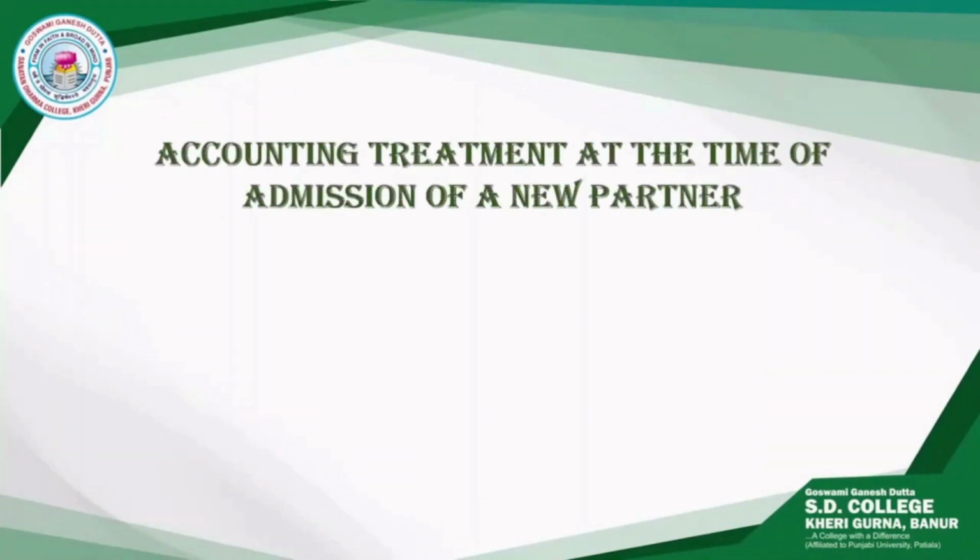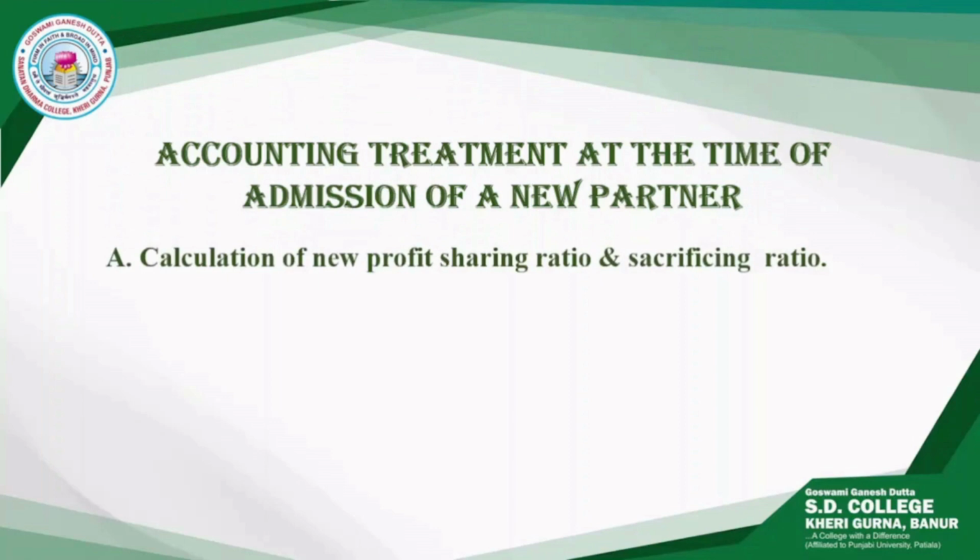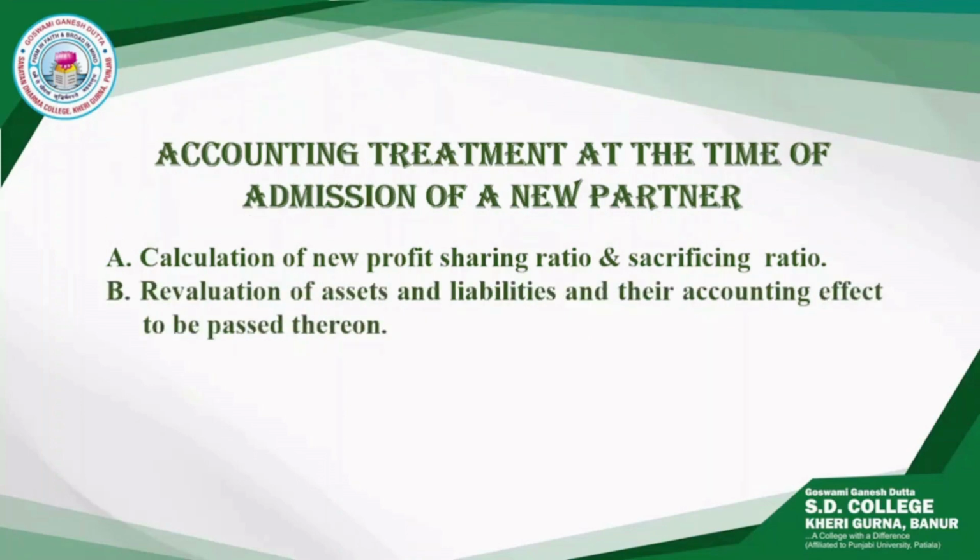Now, coming to the accounting treatment in case of admission, we will see how the effect of admission is shown in the books of accounts. So, in case of admission, there can be maximum 5 effects which are shown in the books of accounts. First is calculation of new profit sharing ratio and sacrificing ratio. Whenever a new partner is admitted, we calculate the sacrifice made by the old partners in favor of the new partner and also the new profit sharing ratio.